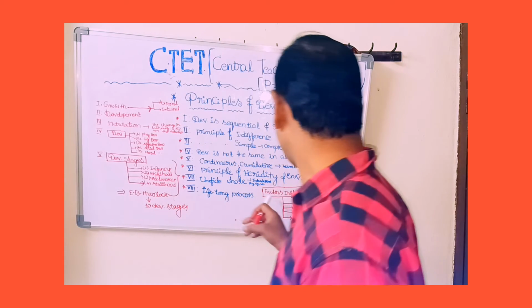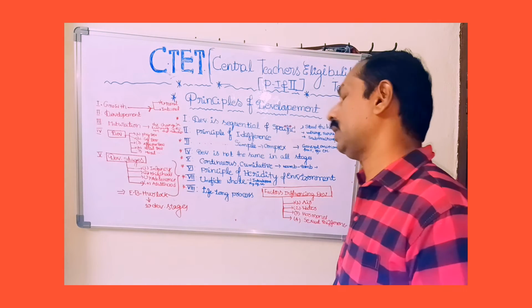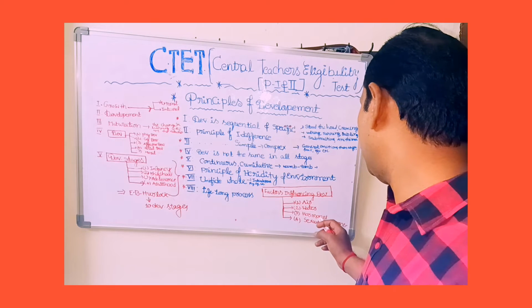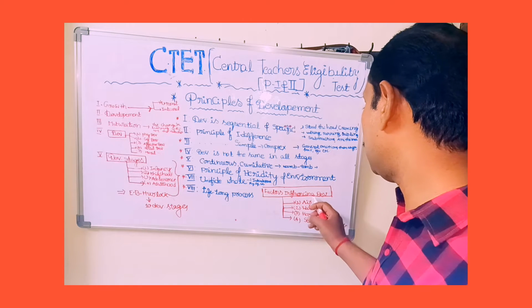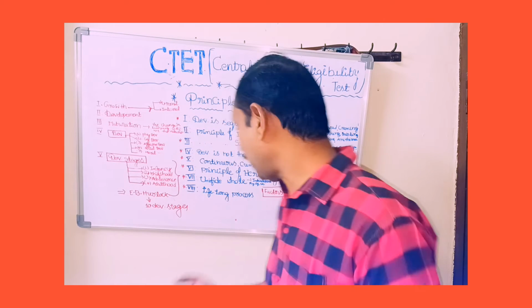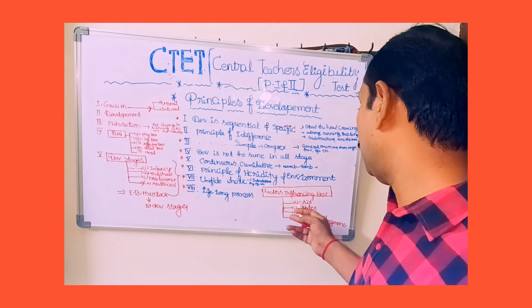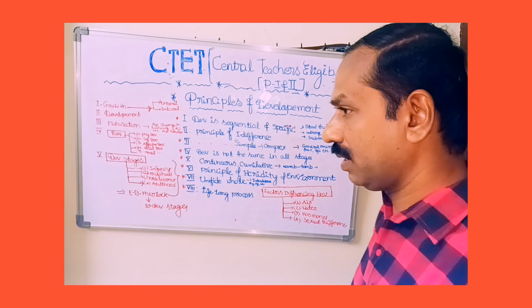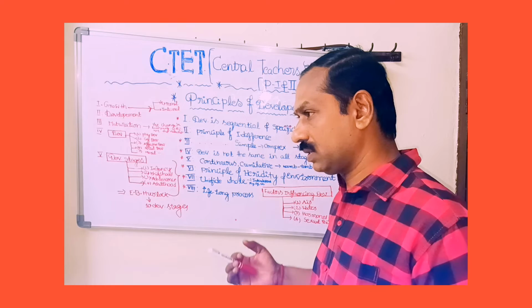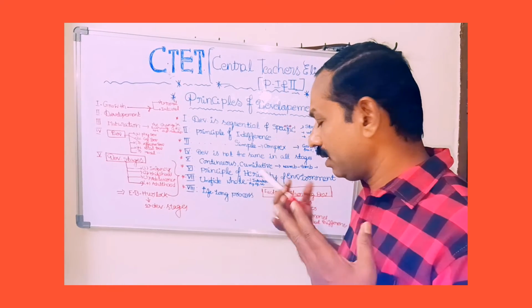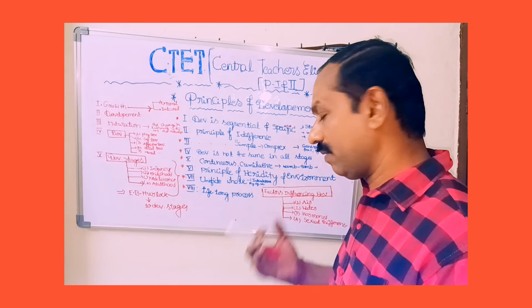And when coming to the factors influencing development, the developmental factors are air, water, hormones, and sexual differences. These are the factors influencing development. Generally, these factors influence the growth and development of an individual. Air, good oxygen. If we get good oxygen, our thinking levels and brain perform very effectively.